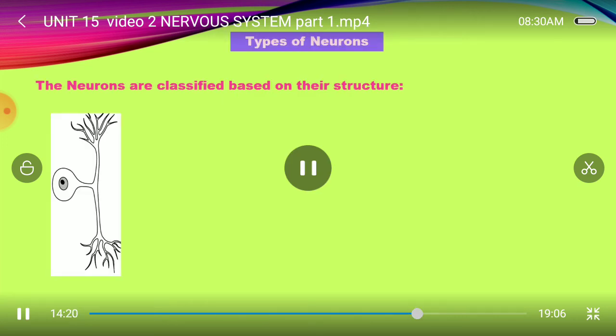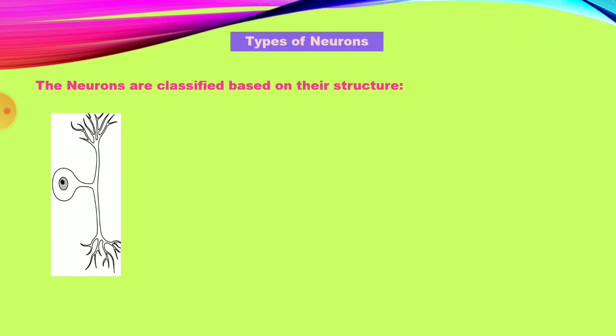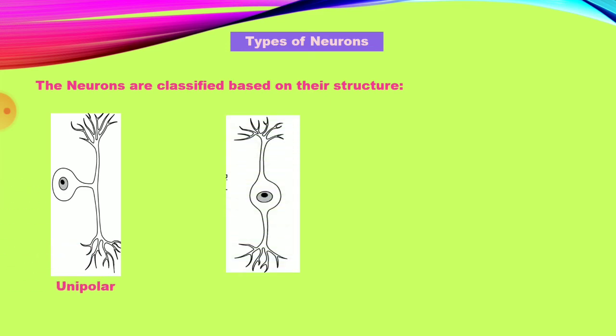Next, types of neuron. Neurons are classified based on their types. First, neurons are of different types based on the structure. Unipolar: they have only one outer projection. Only one nerve process arises from the cyton. The cyton is a ball-like structure, and the one nerve that arises acts as both axon and dendron. So it is called unipolar.